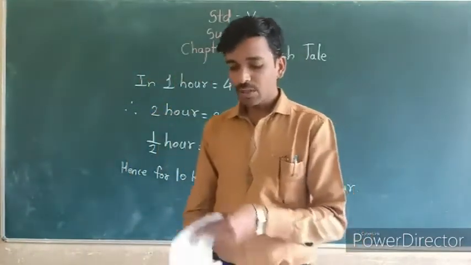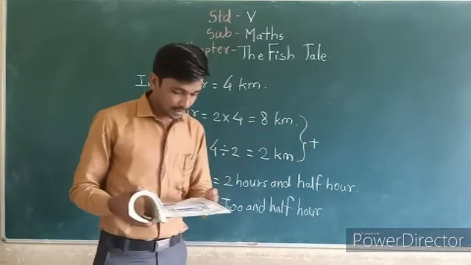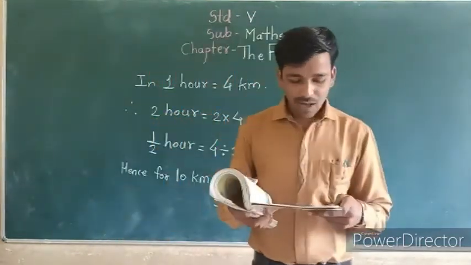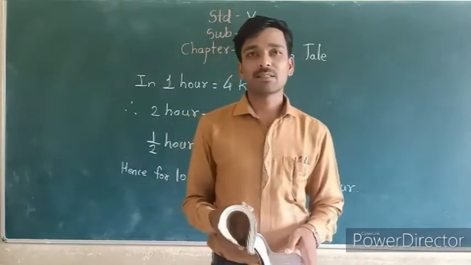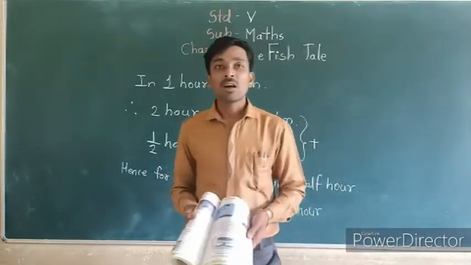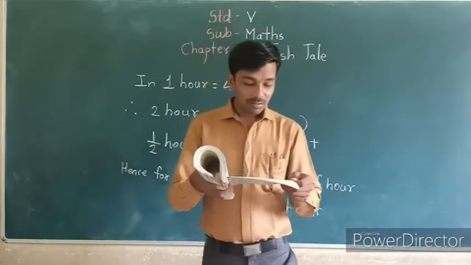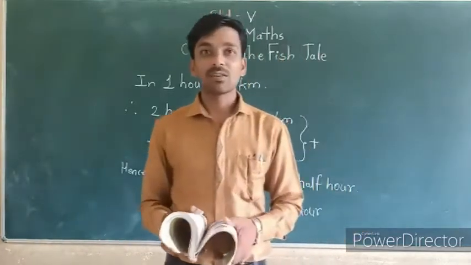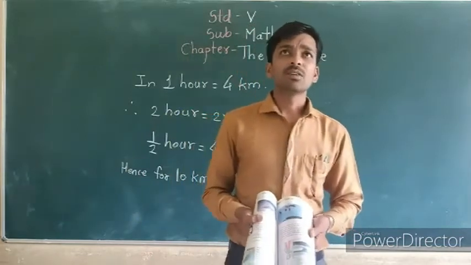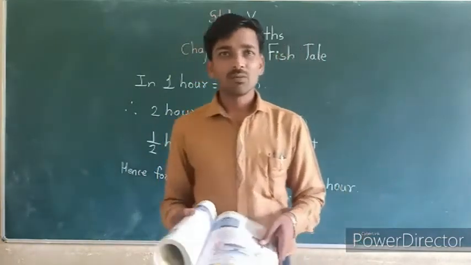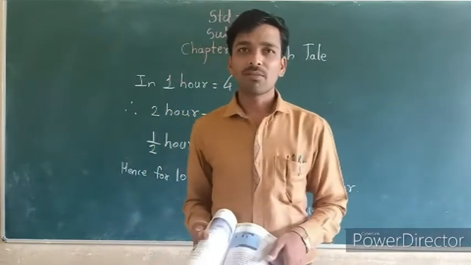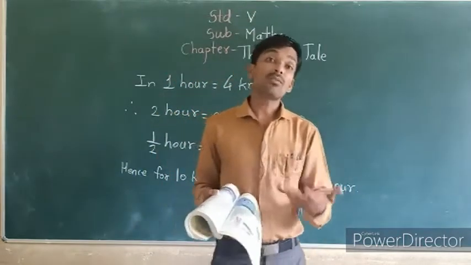See the next one. Next question: guess how far can you go in 1 hour if you walk fast. When you walk fast, how far do you go in 1 hour? In 1 hour we can go 4 or 5 kilometers. Okay, in 1 hour you can go 4 or 5 kilometers when you walk fast.